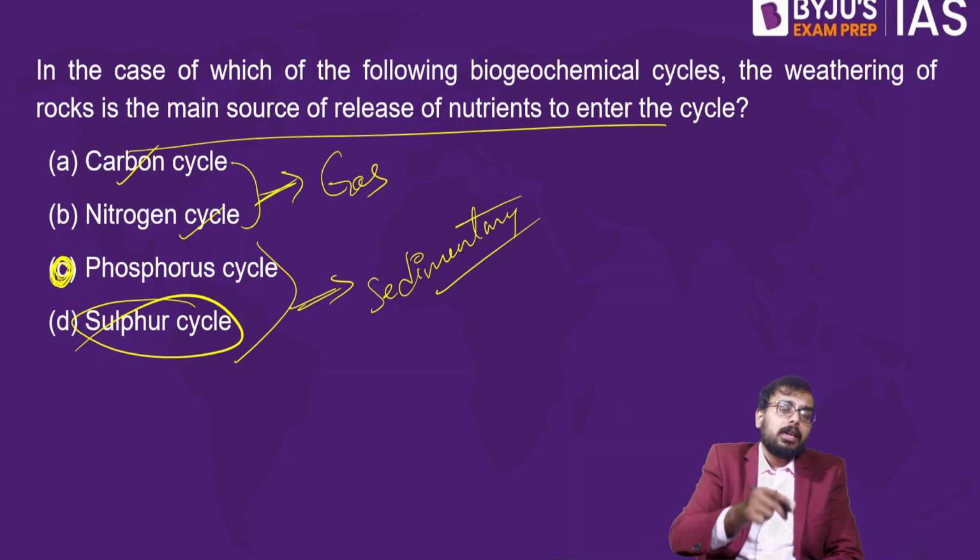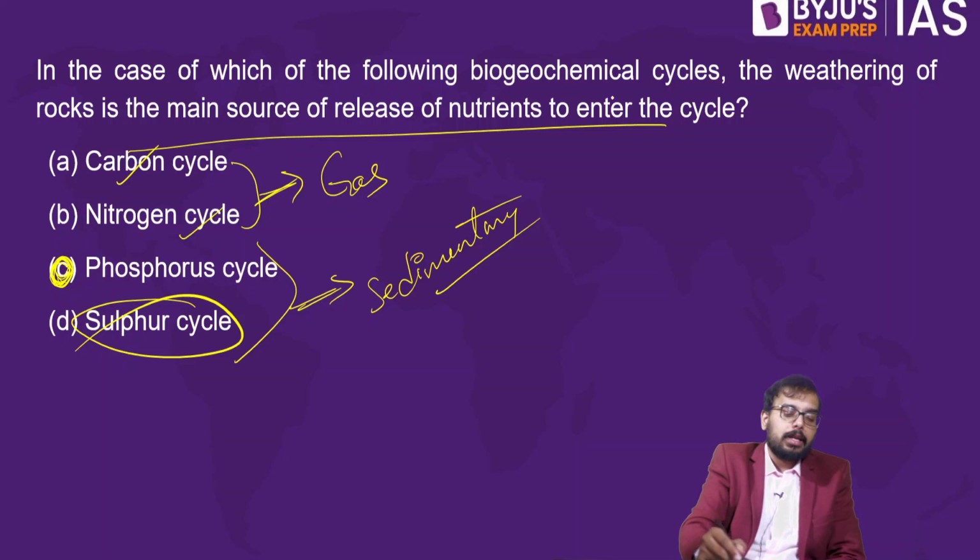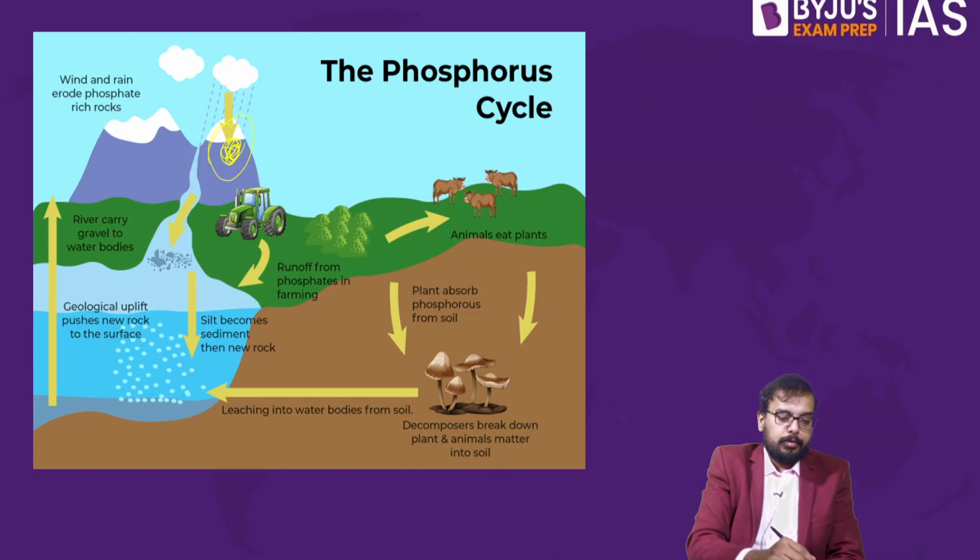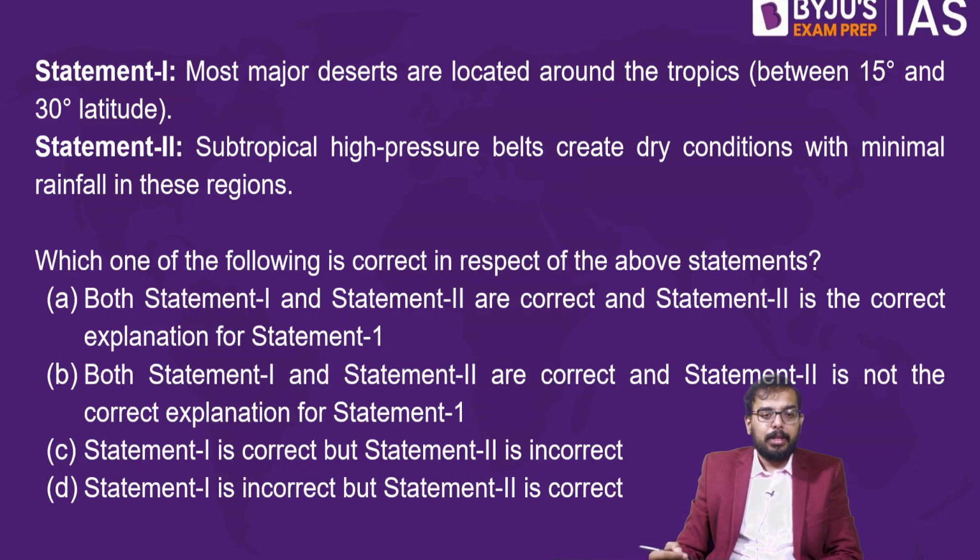And in phosphorus, the main source for the release of nutrient is rock. But for sulfur, what is the main source? It is volcanic eruption. So here the answer is C. Fine. Okay, we'll take up the next question.